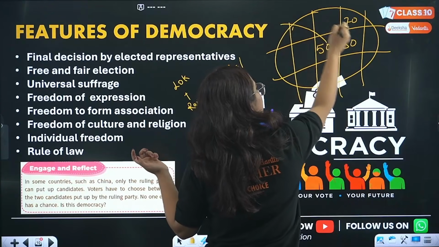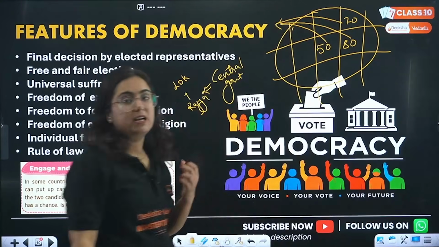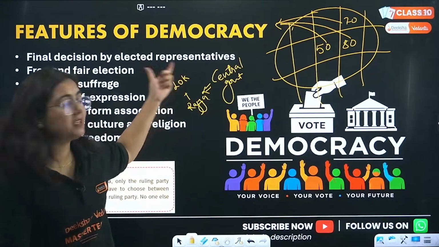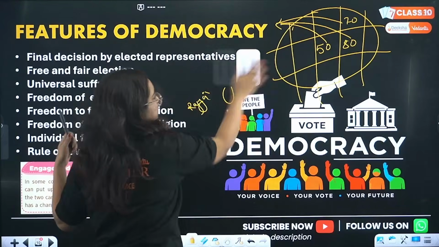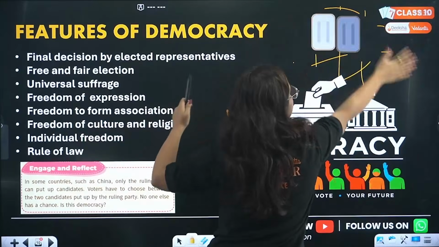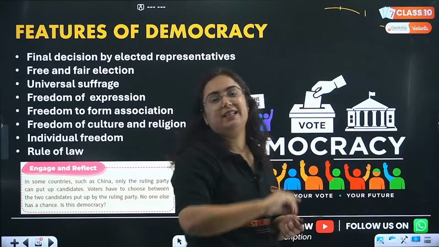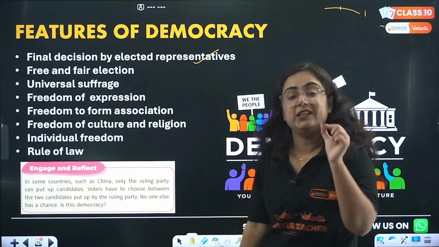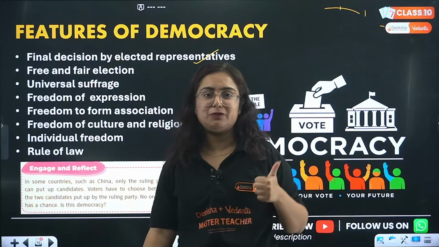They are elected by this population and go to the central government and take decisions as representatives of the people. We as citizens cannot go to the parliament daily and take decisions. Hence, we elect what? Representatives. And the decision making is done by those representatives, which is final. Did you get this first point as a feature of democracy?